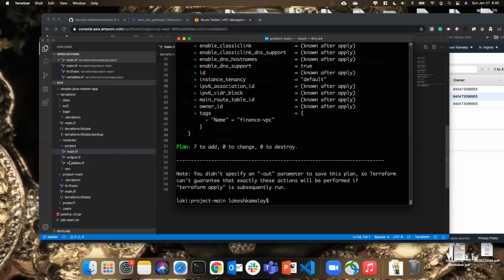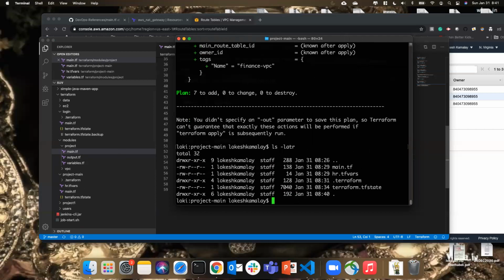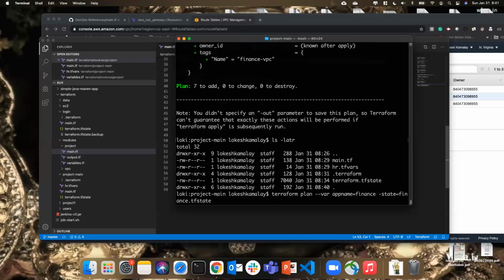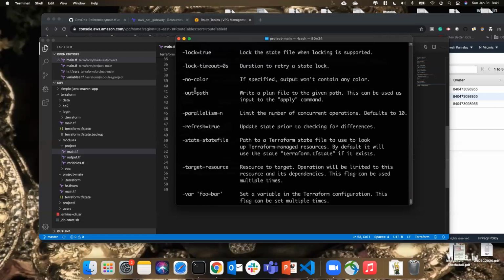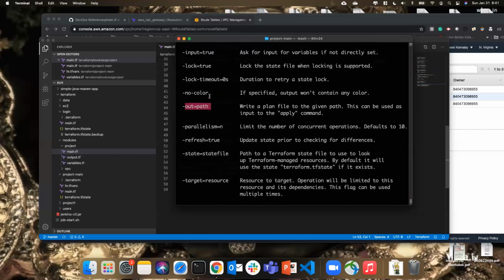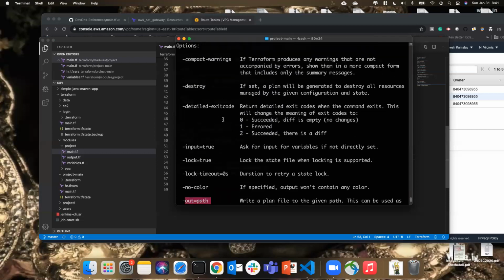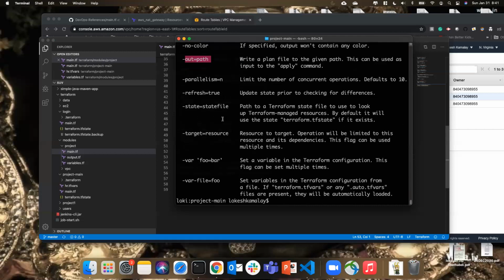Where is that? Where is the finance tfstate file? Oh, it hasn't created. But if I apply, no, I think it's out. I think terraform plan --help. Oh, this is the plan. Same.